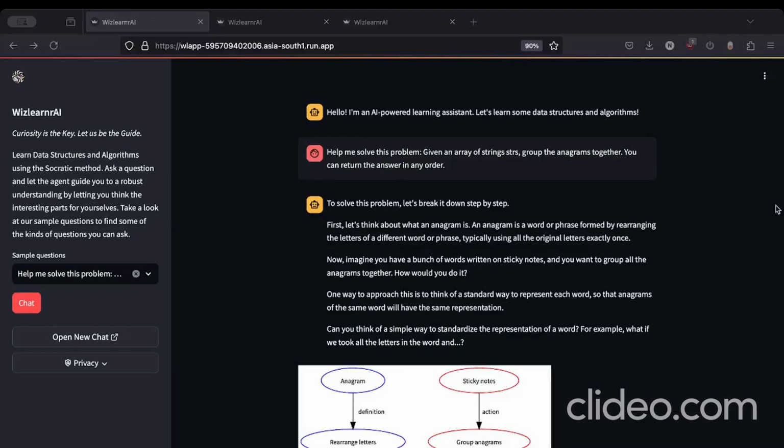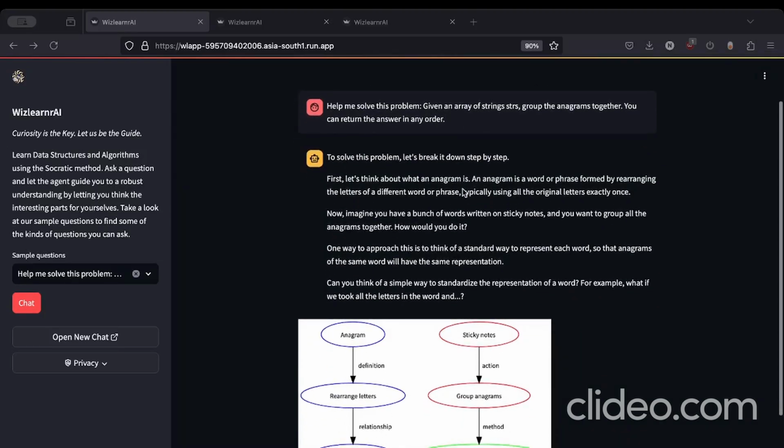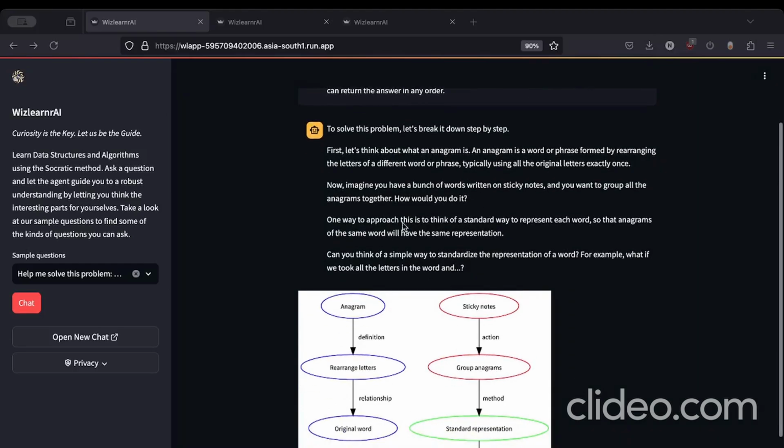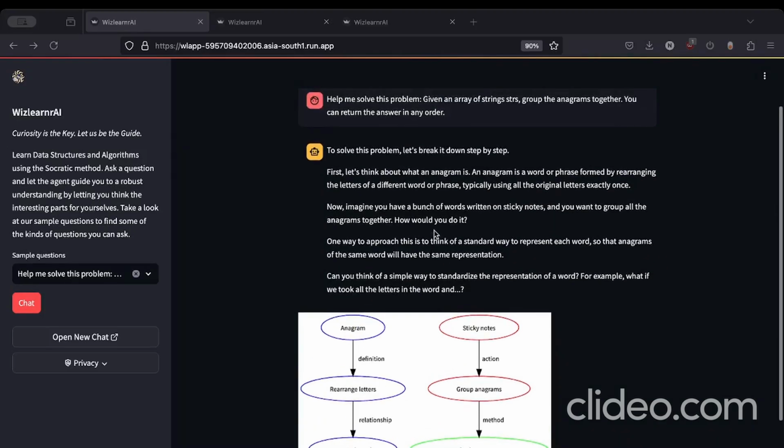Now, let's very quickly look at other kinds of questions we can try and how the agent can help us solve a wider variety of problems. First up is a coding problem from LeetCode, which asks us to group anagrams of strings together. The agent prompts the student to think about a standardized way of representing each word, helping them understand the intuition behind using the technique of sorting in this problem.